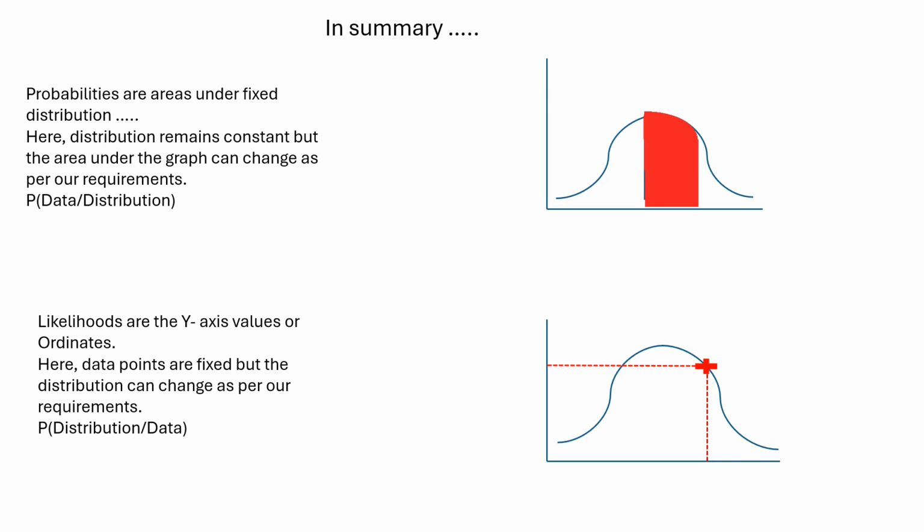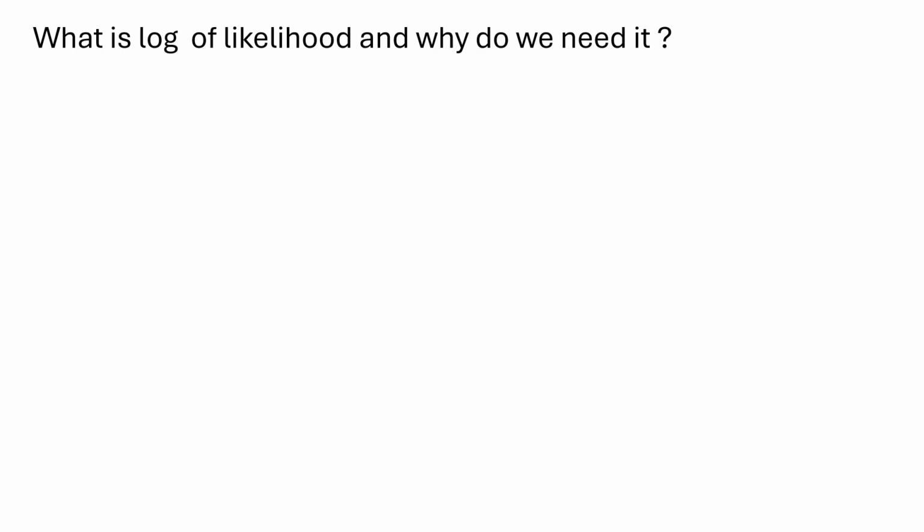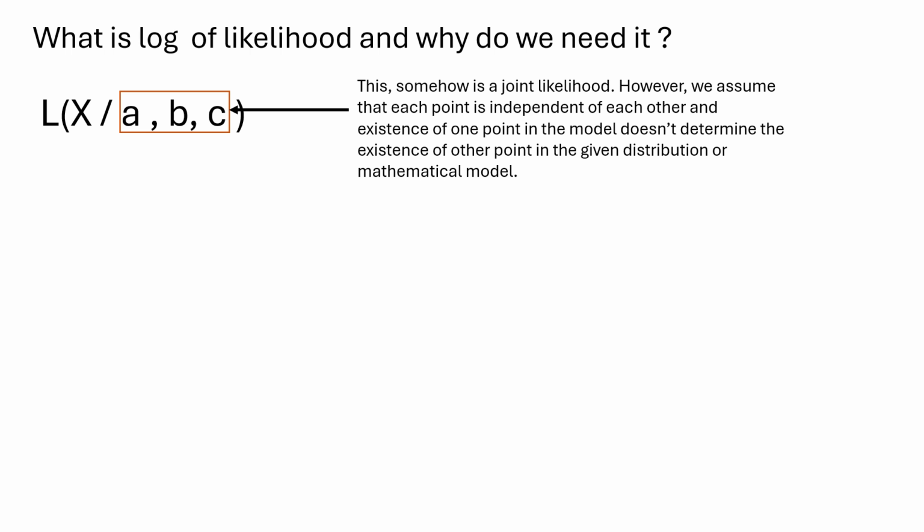Fine. So now that we have dealt with the difference between likelihood and probability, we move to our topic: what is log of likelihood and why do we need it? As we have seen in the prior example, we had only one factor, that is the weight of the mice.